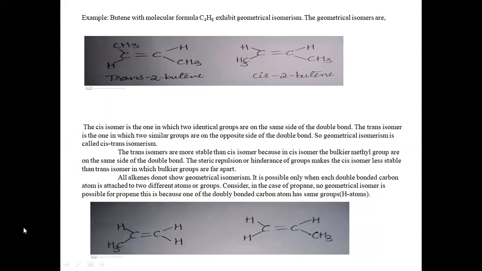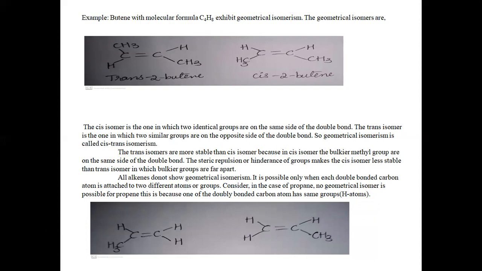If there are two compounds and they have to show geometrical isomerism, both the compounds should contain two different groups or atoms attached to the double bonded carbon atom. There should be two different groups attached to the carbon double bond. See here in propene, we cannot observe geometrical isomerism.